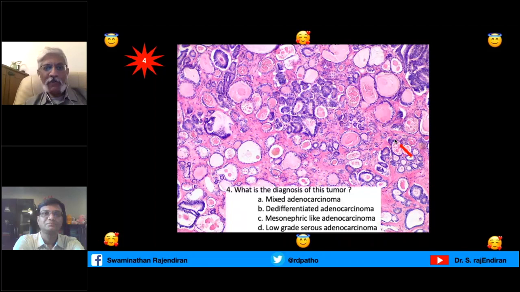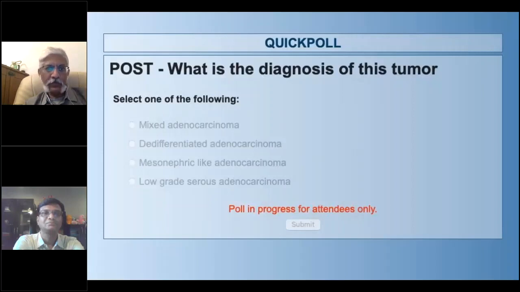So this is the morphology, and what is the diagnosis? Launching the poll now. Ten more seconds. Closing the polls.